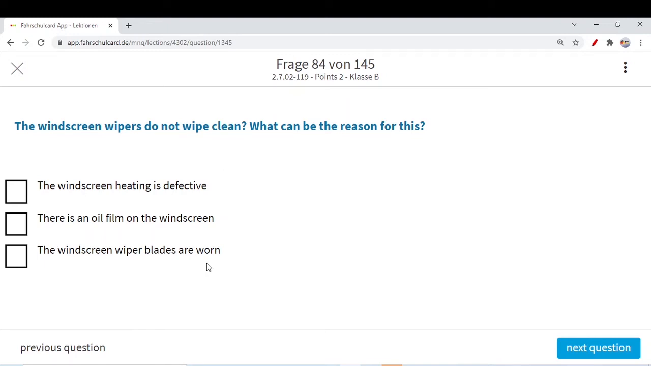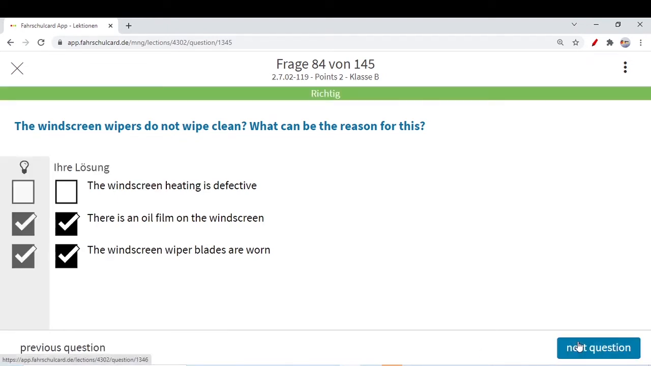Heating is fine. There is an oil film on the windscreen. Maybe after many days, if it rains, it creates some kind of film on your windscreen. This is possible, that there is an oil film on the windscreen. That's why your view is not clear. You cannot see, and when the wiper is going through this oil film, it is making your windscreen even worse, even more dirty. The windscreen wiper blades are worn. Maybe blades are worn already. They are not in good condition. That's why they are not cleaning your windscreen properly.